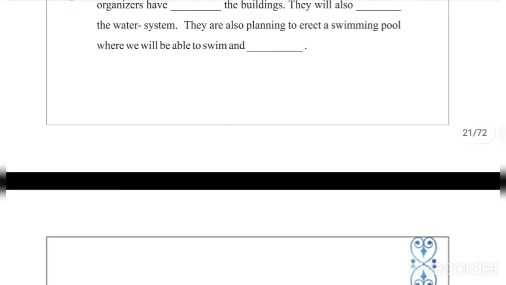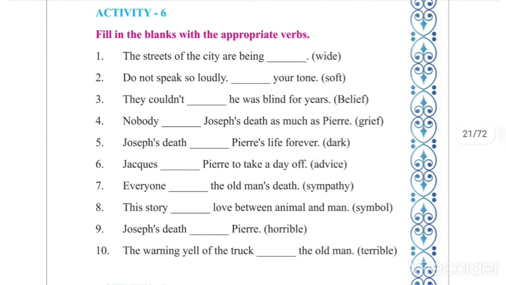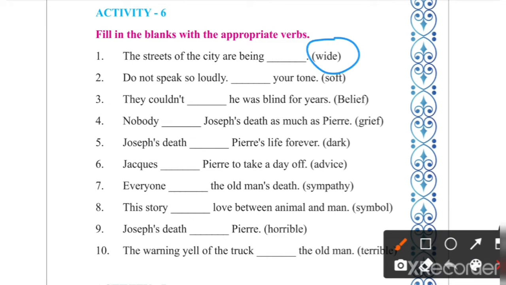Now let's see exercise 6, activity 6. Here also fill in the blanks with the appropriate verbs. Now you all know what is a verb. A verb is an action word. What is the verb of wide? We have seen in activity 5, widen. The verb form of wide is widen.